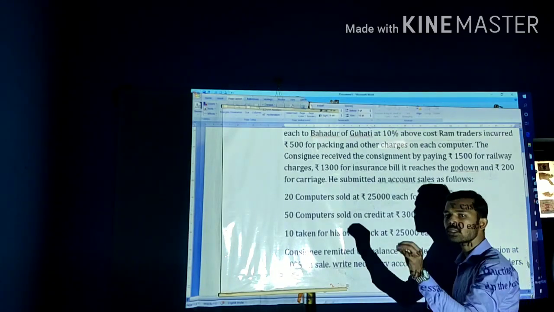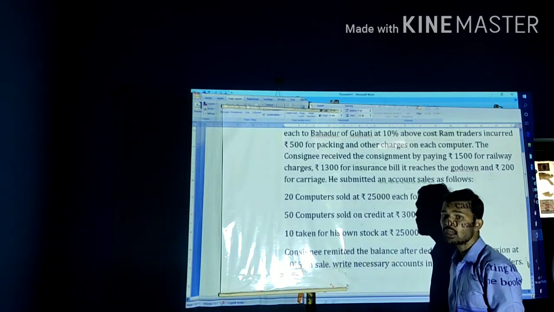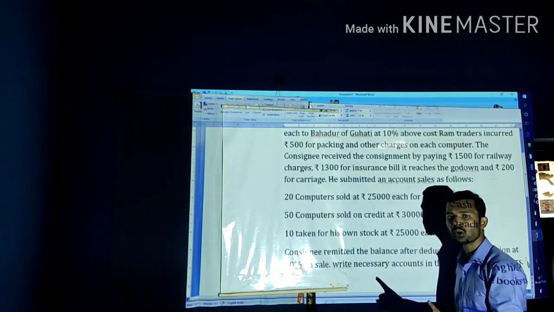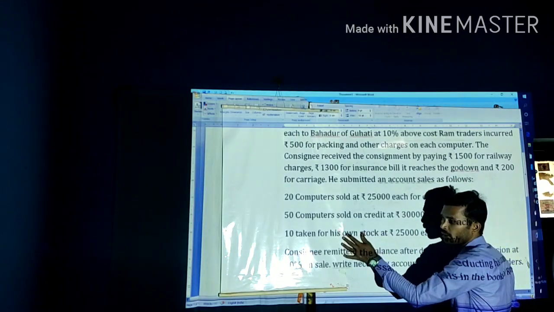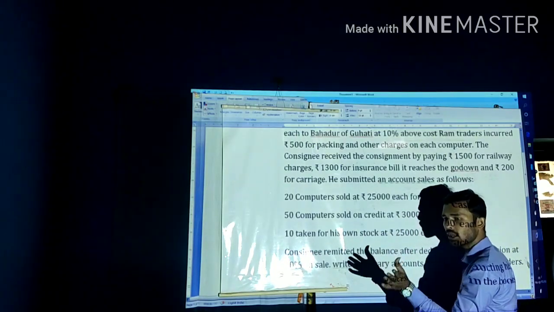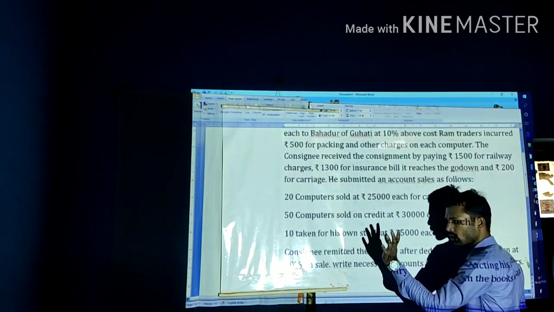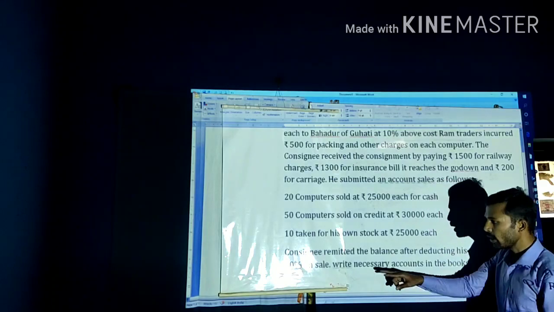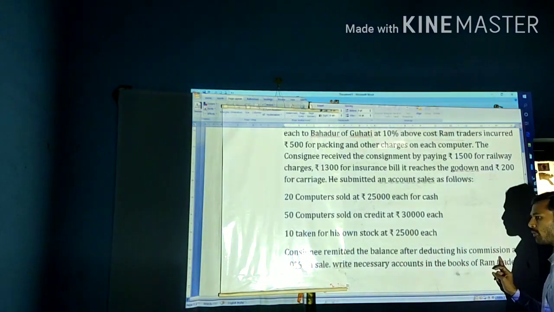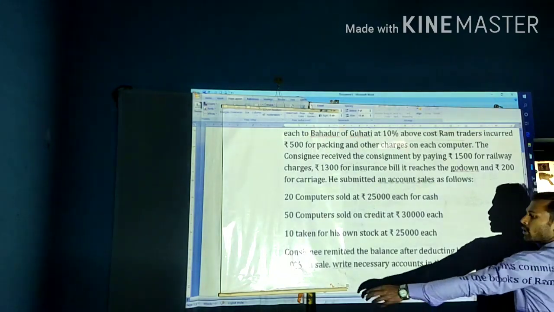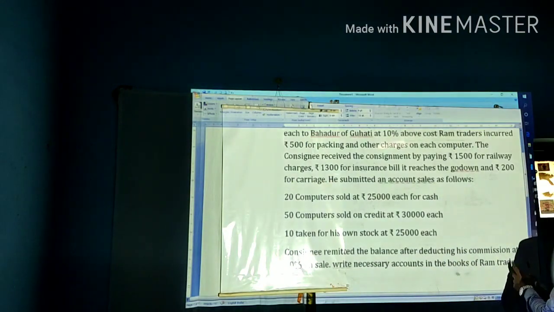Here he is not selling, but taking for himself. But for such goods, the amount has to be remitted to whom? To the consignor. Hence, this also will be treated as sales. Right. The consignee remitted the balance after deducting his commission at 10% on sales. Write the necessary accounts in the books of Ram Traders.